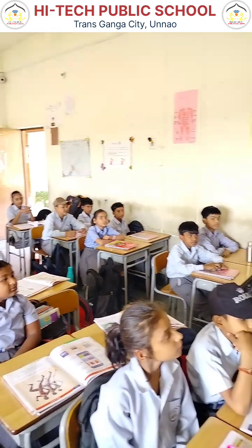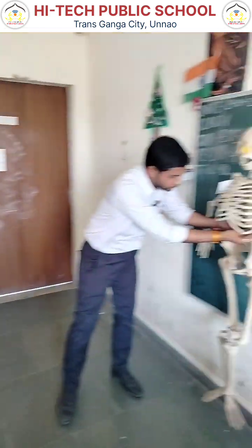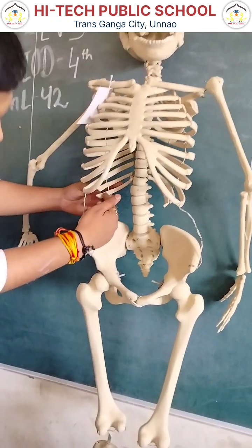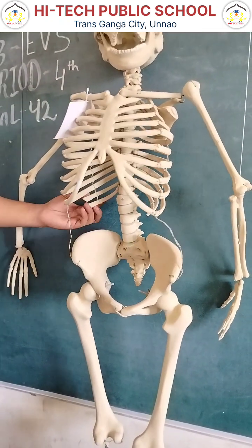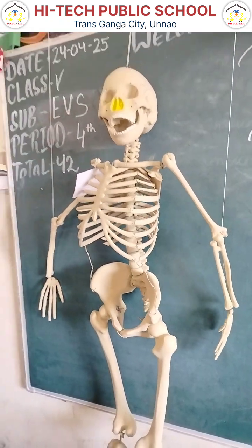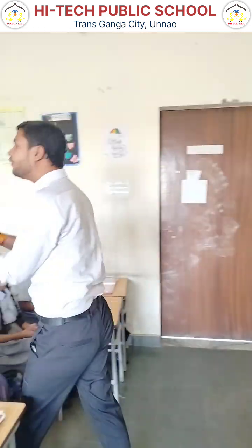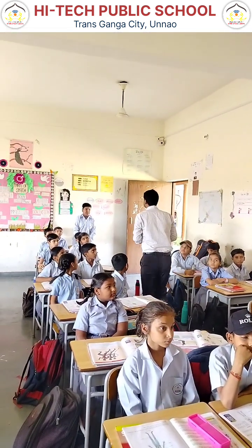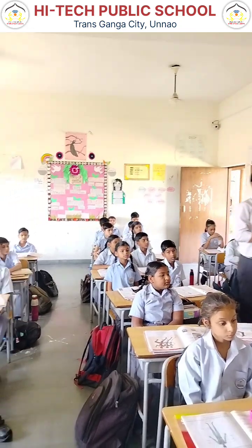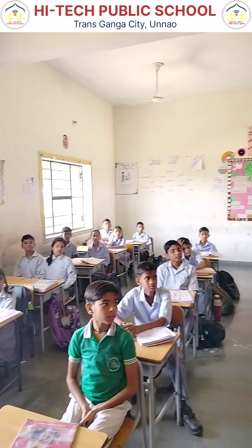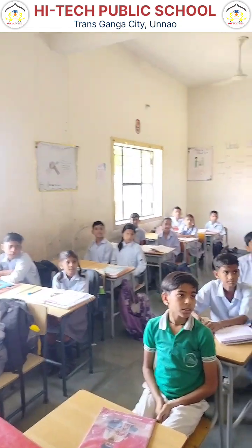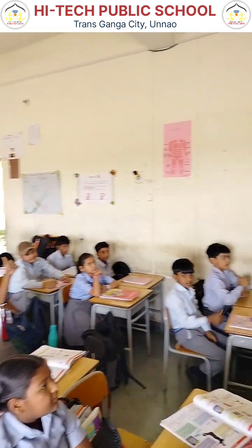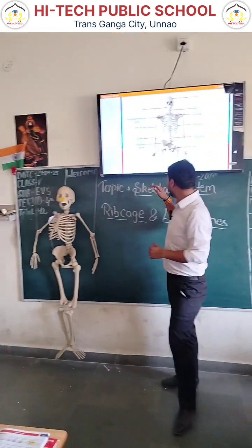But class, you observe that there are two bones that are not joining with the sternum. That's why these two ribs are known as floating bones or floating ribs. Everyone clear? Yes, sir. So next is limb bone.